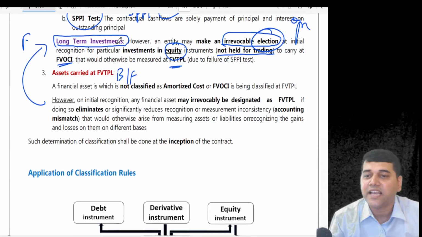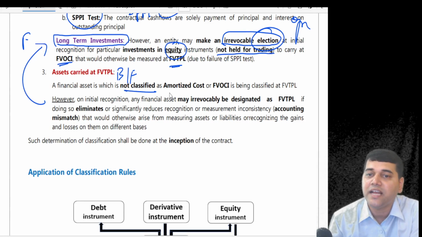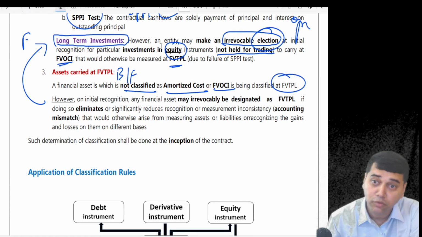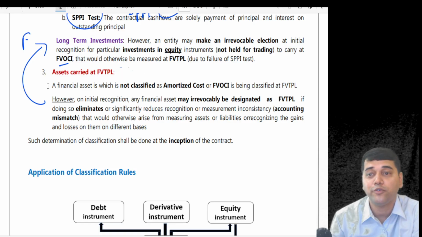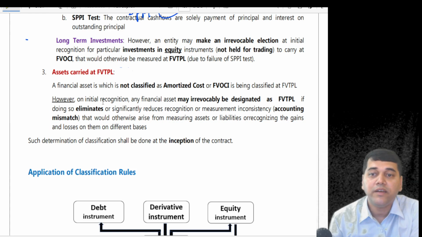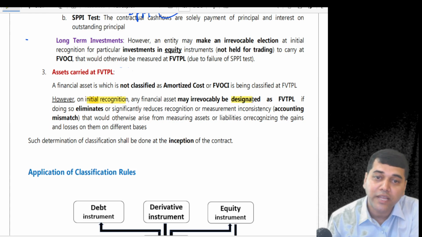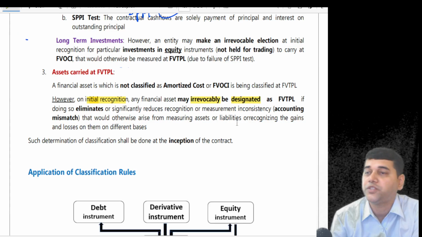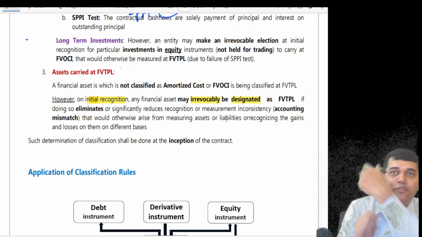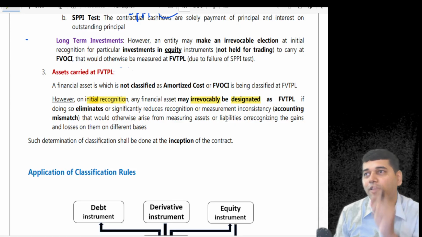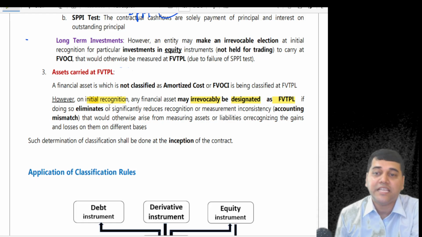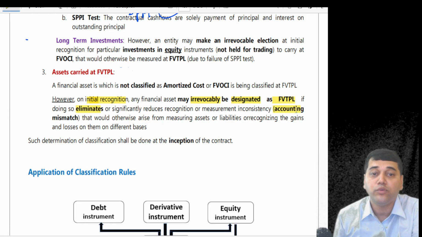Now, assets at FVTPL, which are not classified as amortized cost or FVOCI, are a balancing figure. However, there is one more exception to this rule also, because you have to define it universally, no? They say that, look, on initial recognition, again, you can designate, you have got an option, but it is irrevocable. Once you take that option, don't shift it tomorrow after one year. No. These are one-time options for you. You can treat something as FVTPL if it eliminates an accounting mismatch.